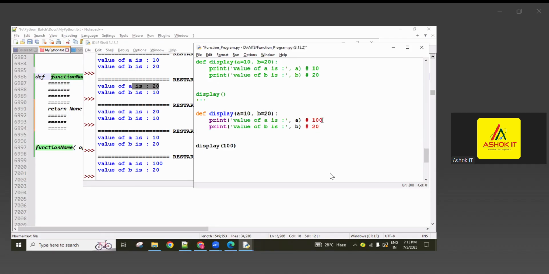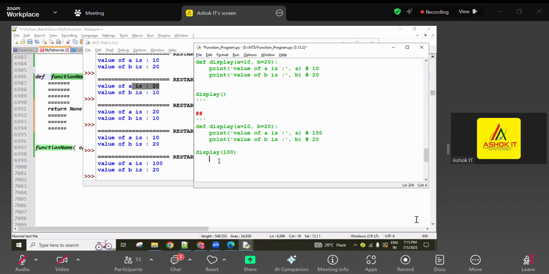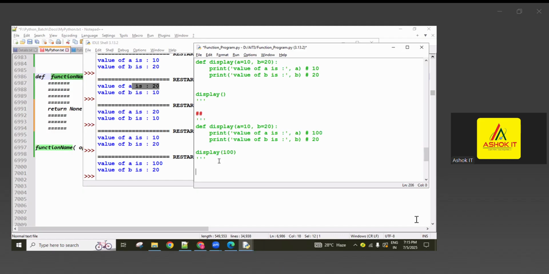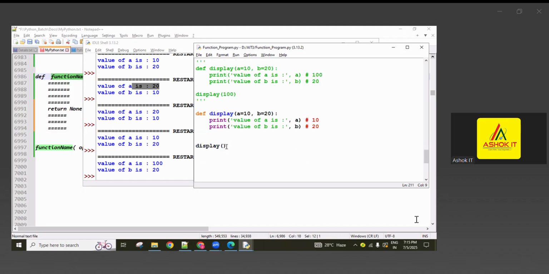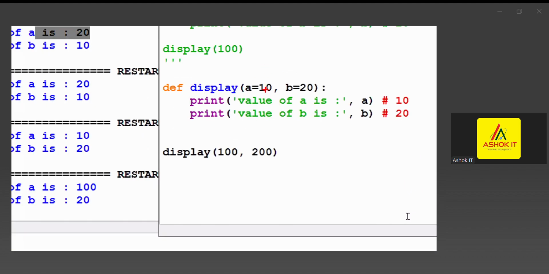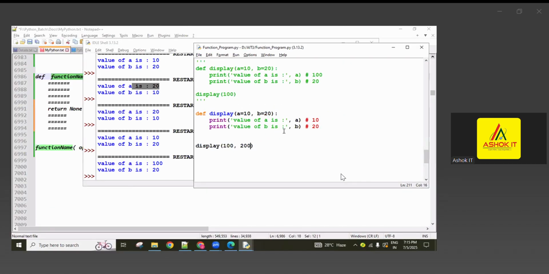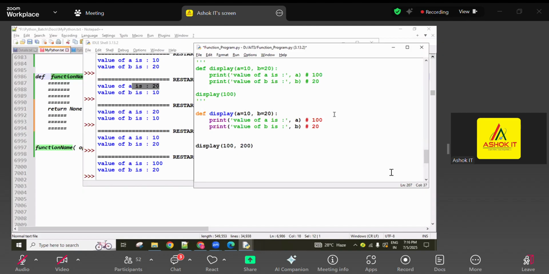Now this is one more program, guys. Next here 100 and 200. So both values I'm giving, this value is updating, this value is updating. Now the A value is 100, the B value is 200, like you're going to get.